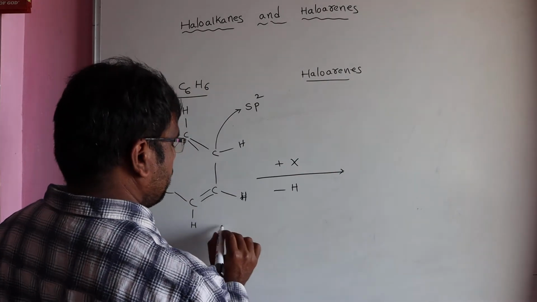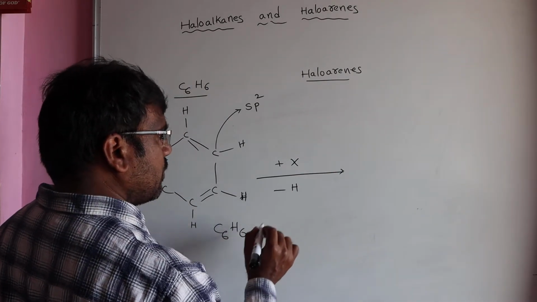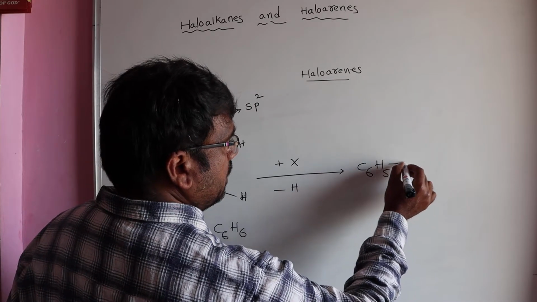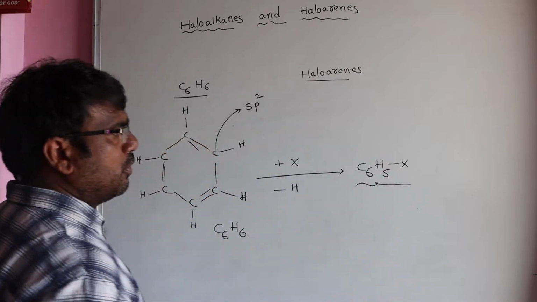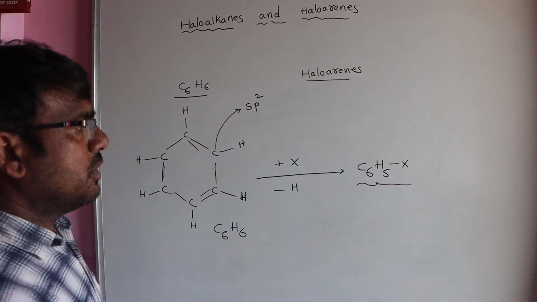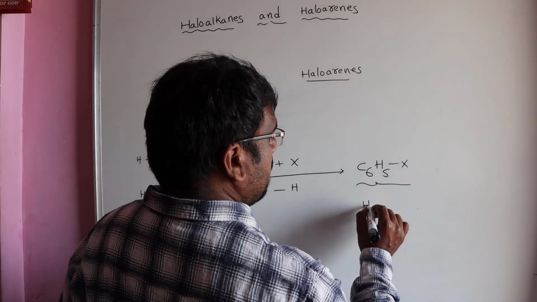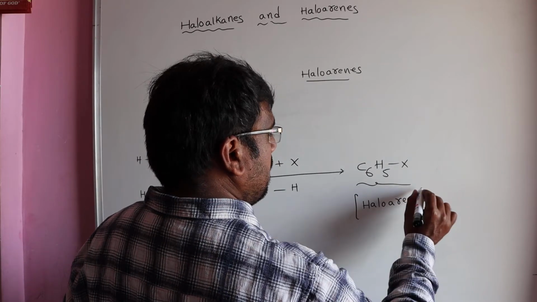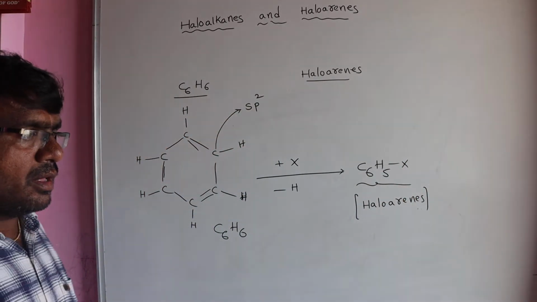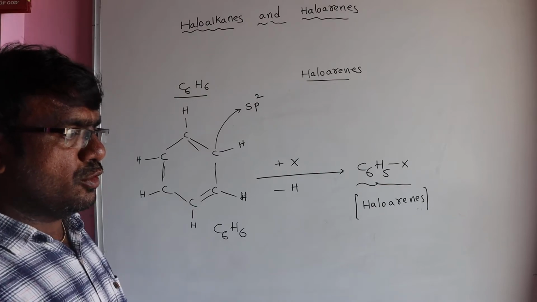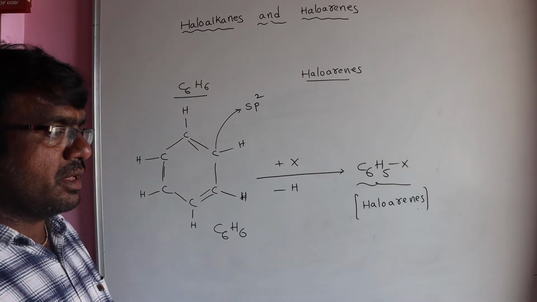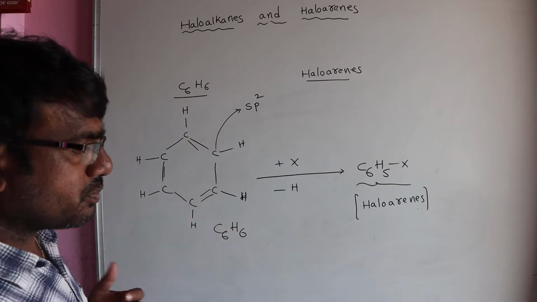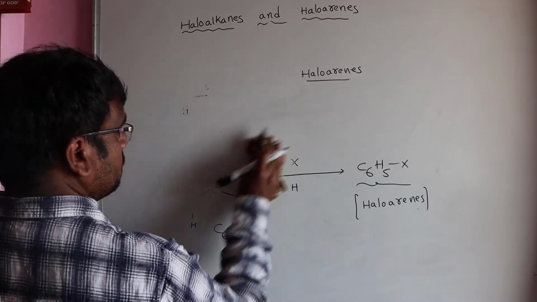Suppose the formula of benzene is C6H6 and one of the hydrogens is replaced by halogen, then the formula of our compound is C6H5X. This is known as a haloarene. In aromatic compounds, whenever hydrogens are replaced by halogens, they are called haloarenes.